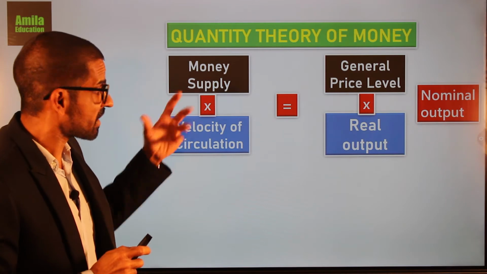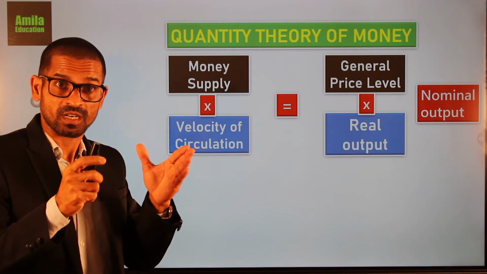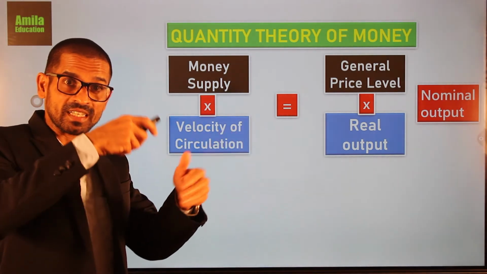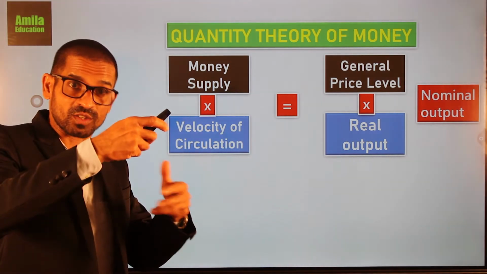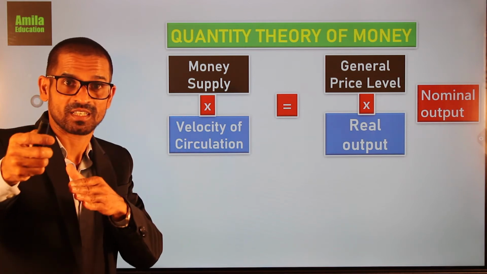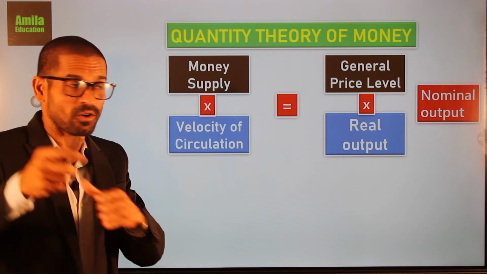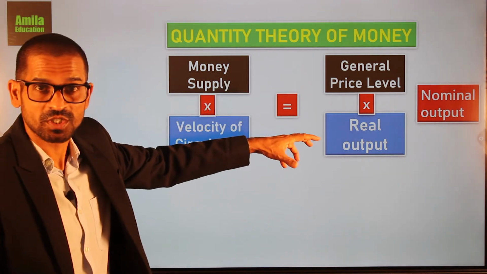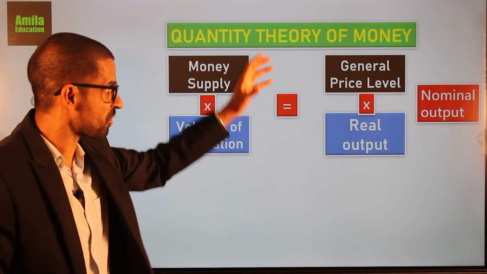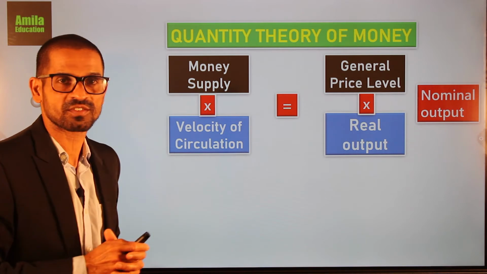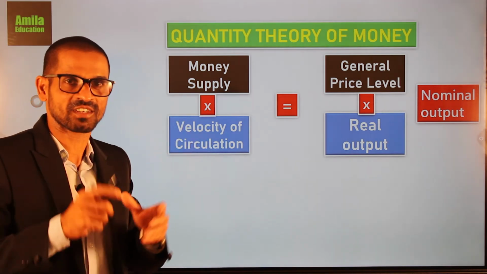Then real output. Real output is the output at constant price, where the increase in general price level or the inflation impact has been removed, has been excluded. Right? Of course, general price level is separately there and real output separately there. So general price level into real output is the nominal output. This nominal output consists of both inflation impact and the real output.